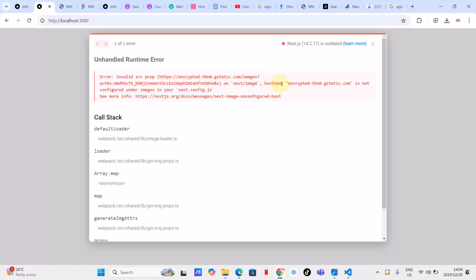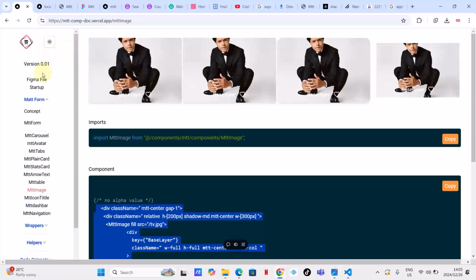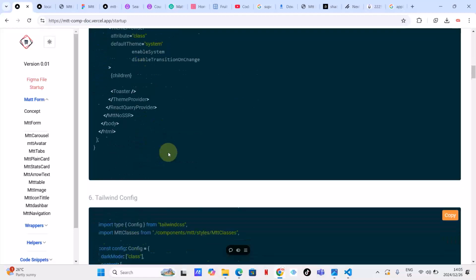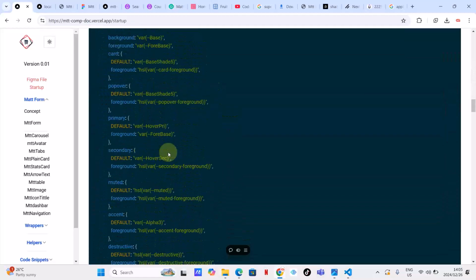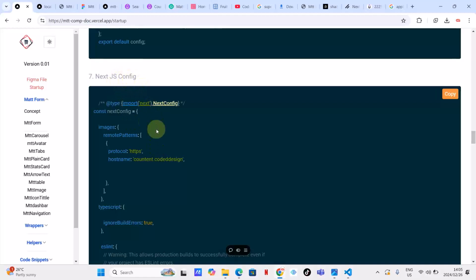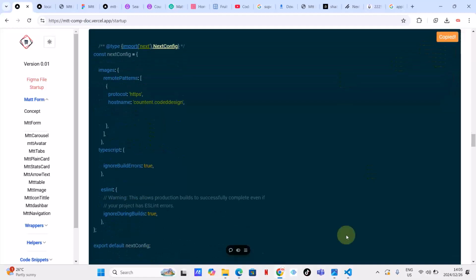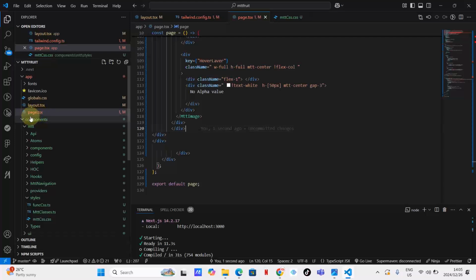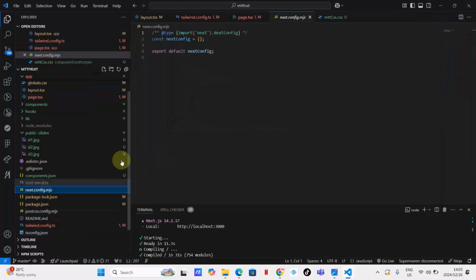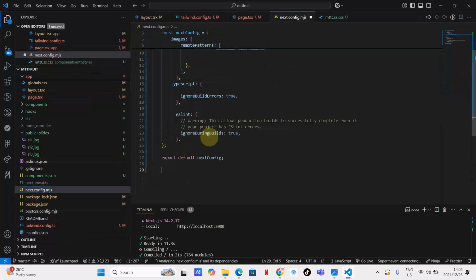So let's solve this problem. Okay, so we need to go to our documentation to set up, and then let's go to tailwind config. No, we need the Next.js config. Okay, let's just copy this and paste it in the Next.js config. Where is the Next.js config? Here, next.config. We're going to highlight everything and paste this one.